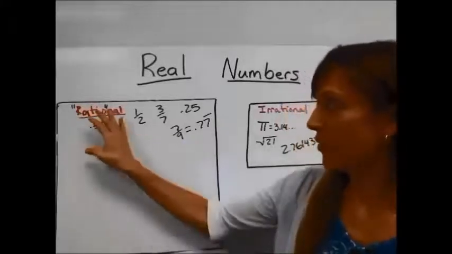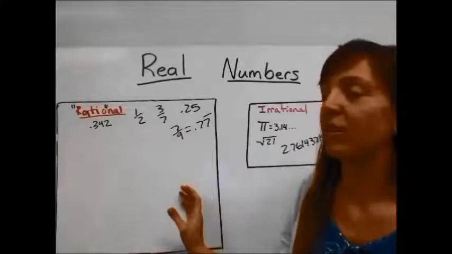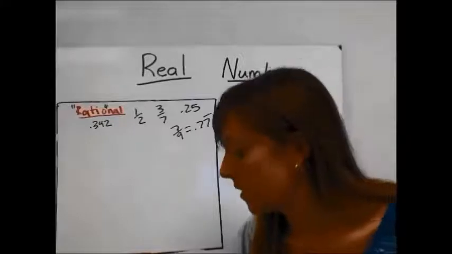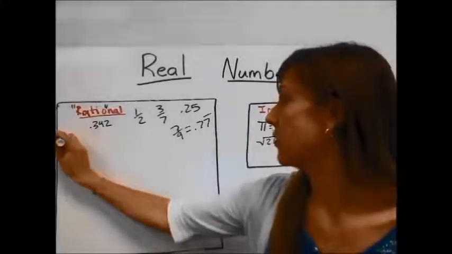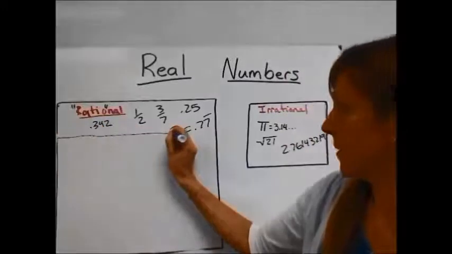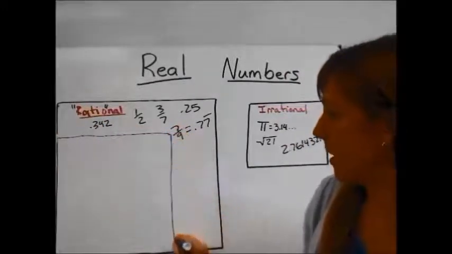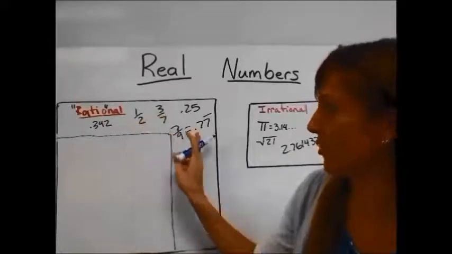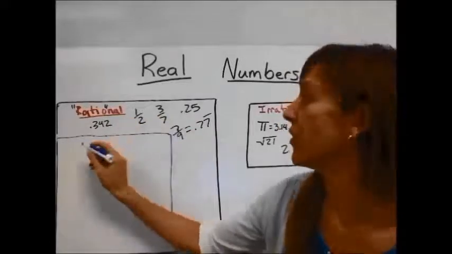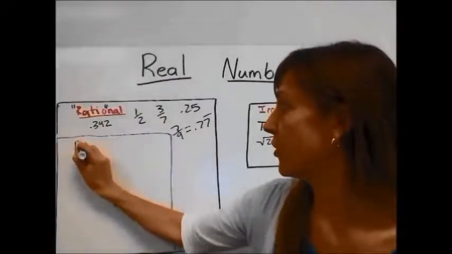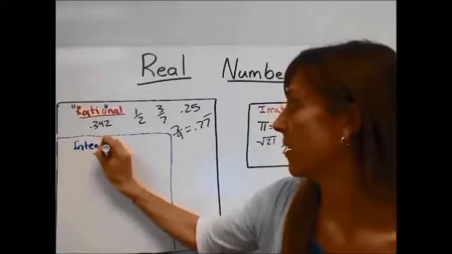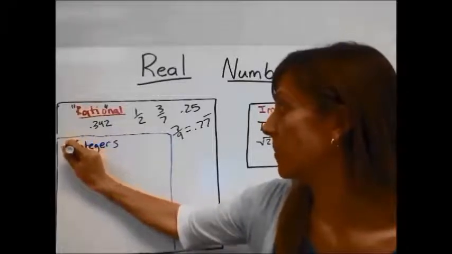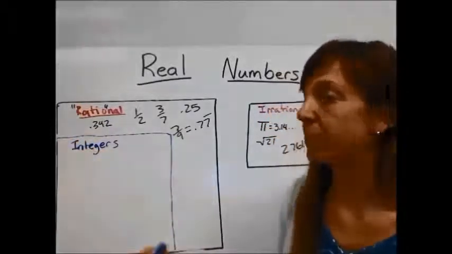Well, rational numbers have some numbers that also fit into this category. Integers fit into rational numbers. So let's add integers to this group. I'm going to separate it off a little bit from the rest of these numbers up here, because these numbers are not integers, but integers are rational numbers. Integers would include both positive and negative numbers on a number line.